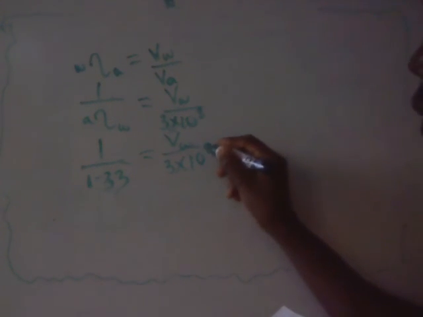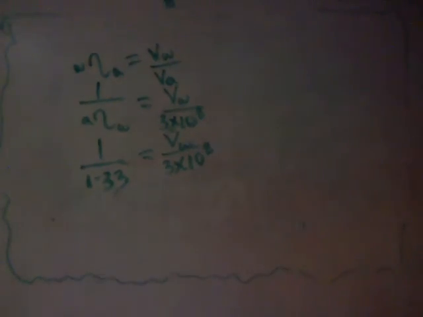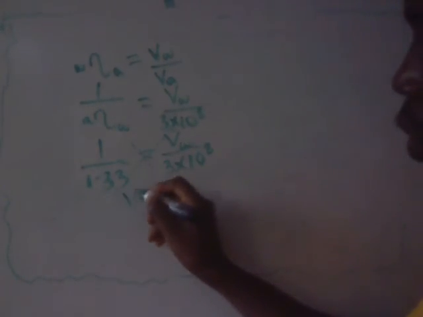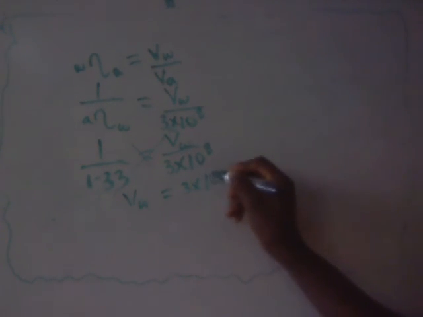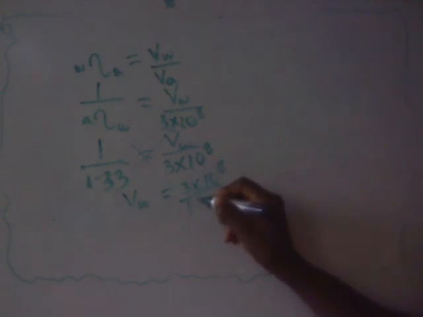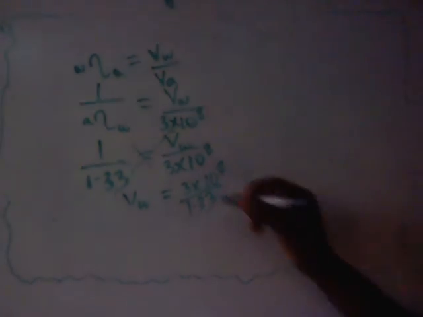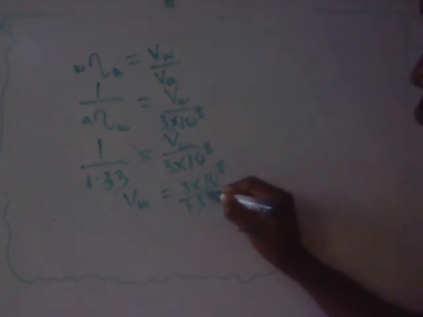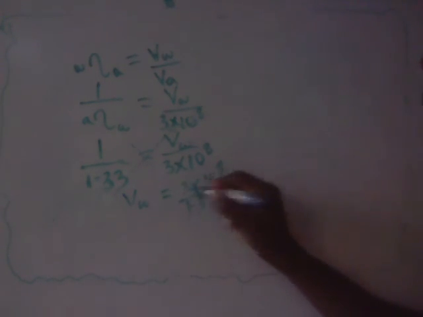So 3 times 10 to the power 8 is now 3.0 times 10 to the power 8. So let's cross multiply and make the speed of water the subject. So we have the speed of water equals 3 times 10 raised to the power 8 over 1.33. You can divide that with the calculator.